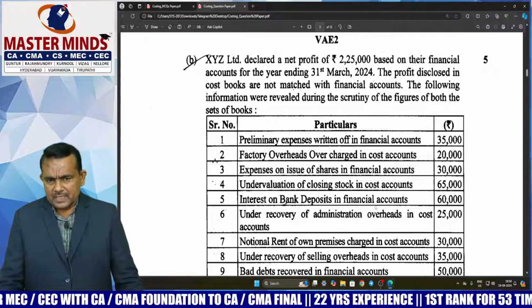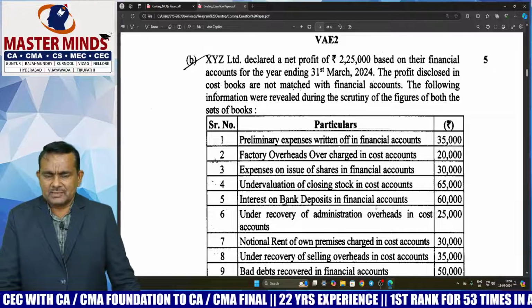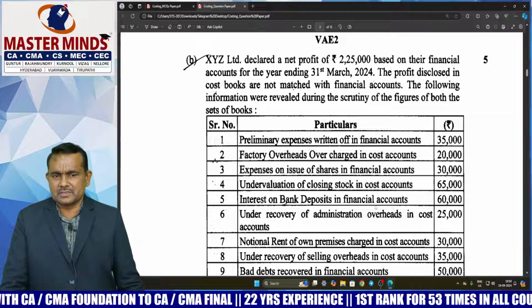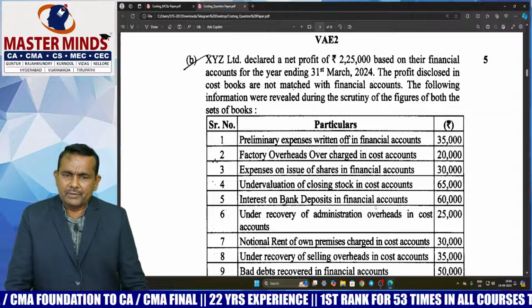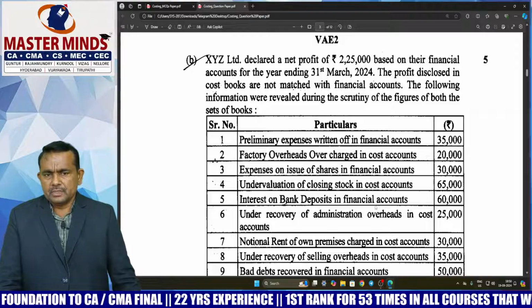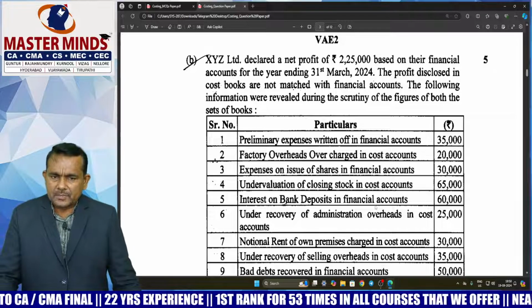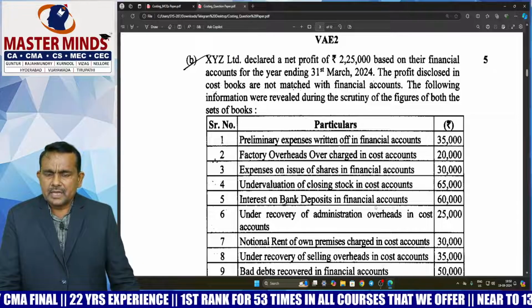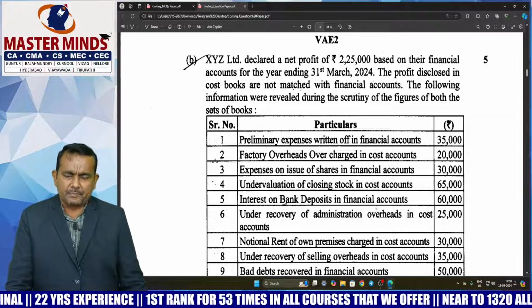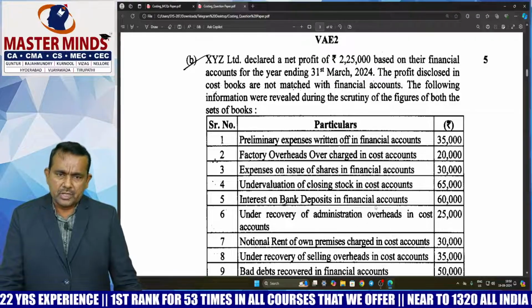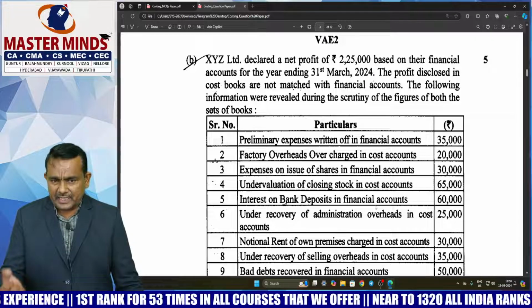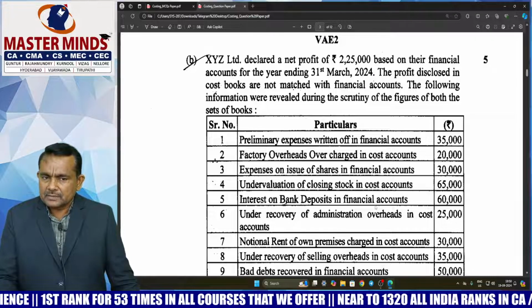So collect the pure financial expenses and non-cost related expenses appearing in financial books. Therefore, financial books profits decrease. So treatment: you should add. Next, non-operating incomes appear only in financial books. Therefore, financial books profits increase. Treatment: deduct.